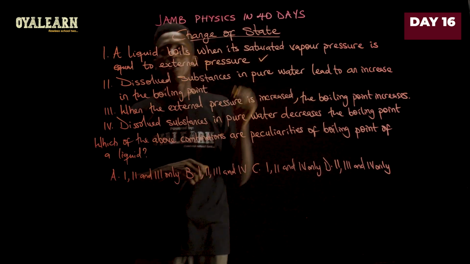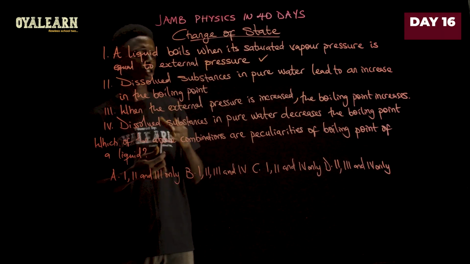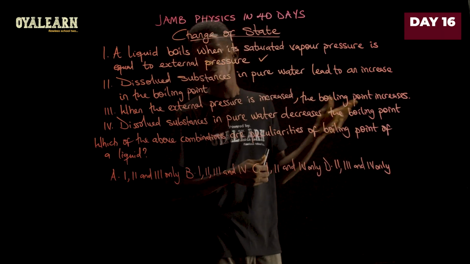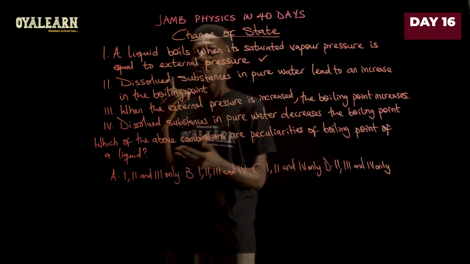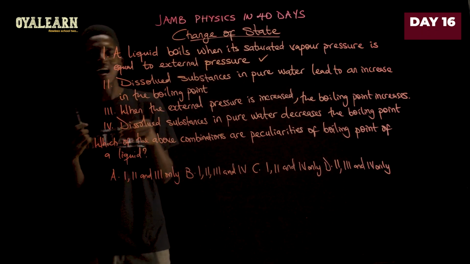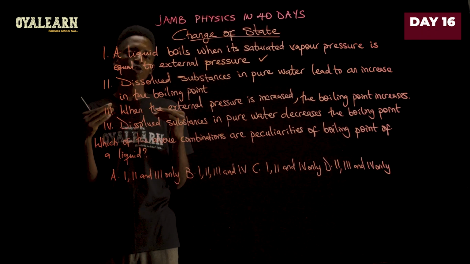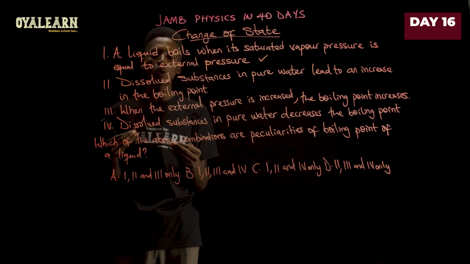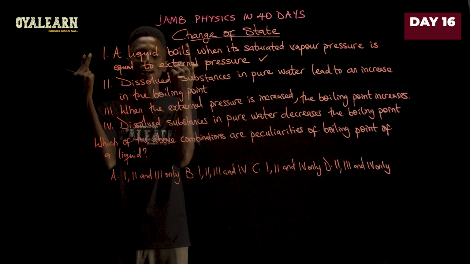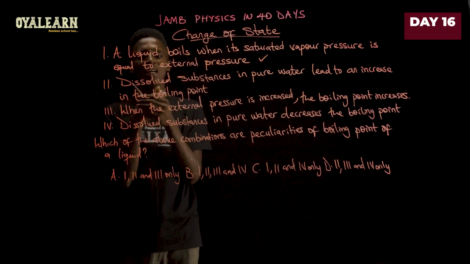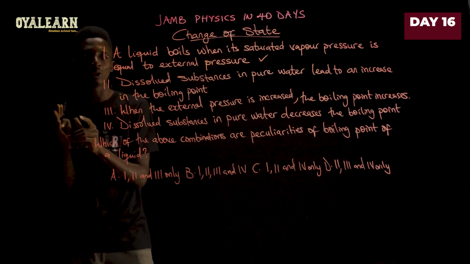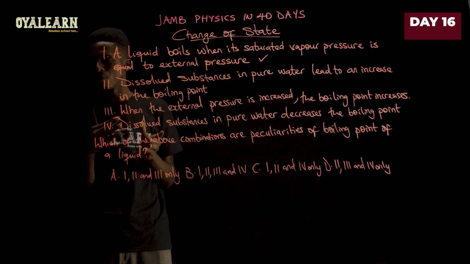Now statement 2 says dissolved substances in pure water lead to an increase in the boiling point. This is also true, as the dissolved substance will stop the molecules of the liquid from being able to arrive at the surface easily. Remember that heat is transferred in liquid by a process called convection, right?